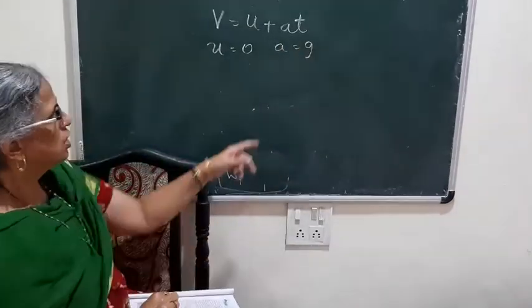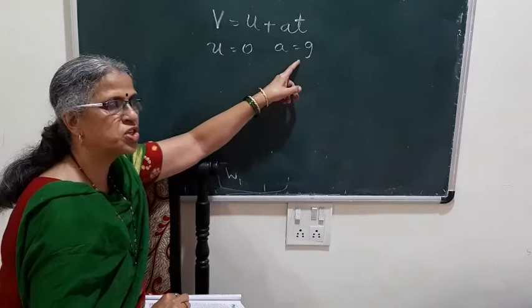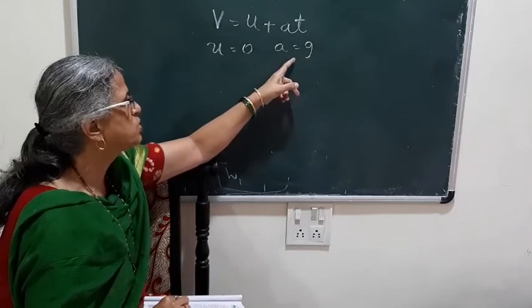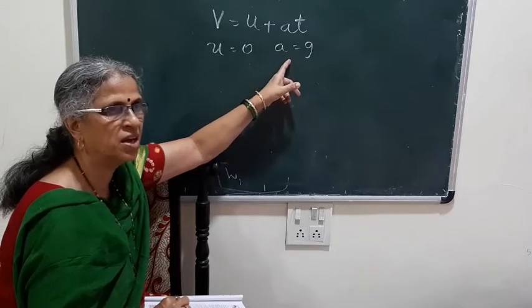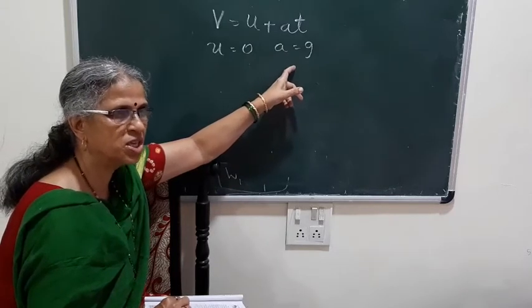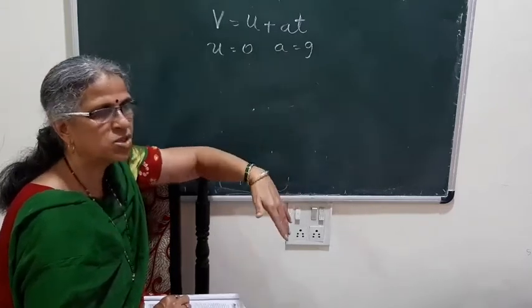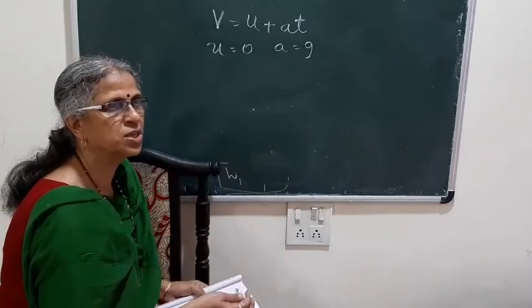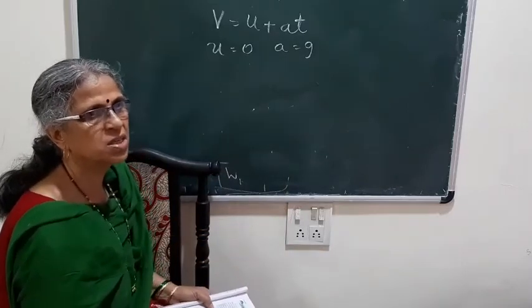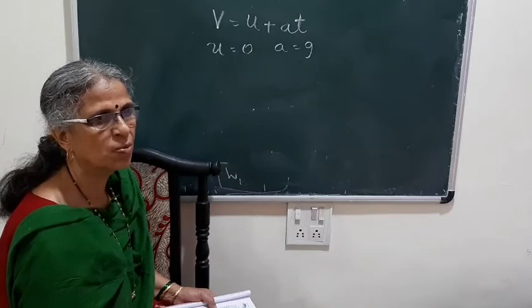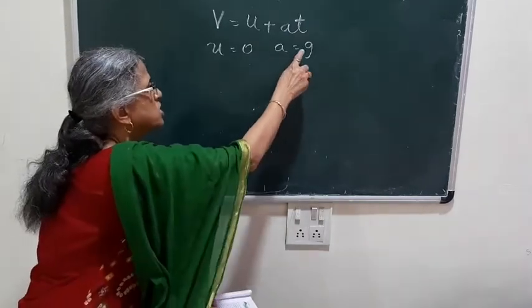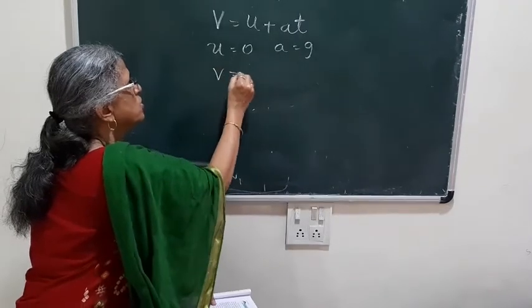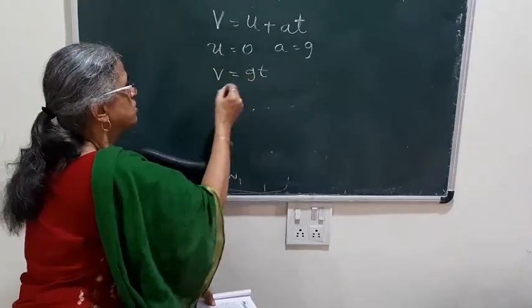It is the gravitational force due to which, whenever the object is falling, the force acts upon the object, and that is why it gets accelerated. That is why its velocity changes. While coming down, the velocity increases. While going up, velocity decreases. Whenever there is an increase or decrease in velocity, the object is said to be accelerated, and therefore a changes to g. So v is equal to gt. That will be the first equation.